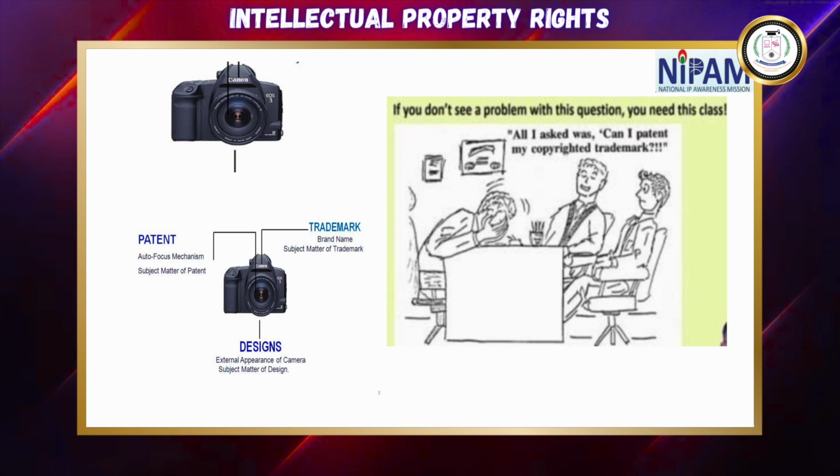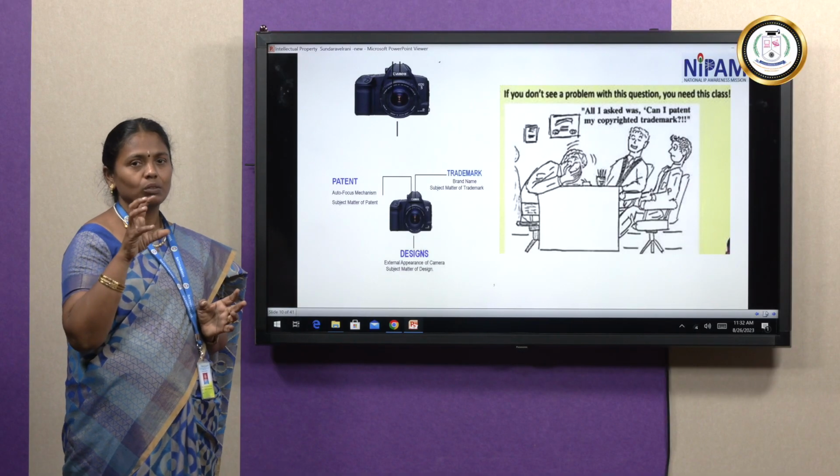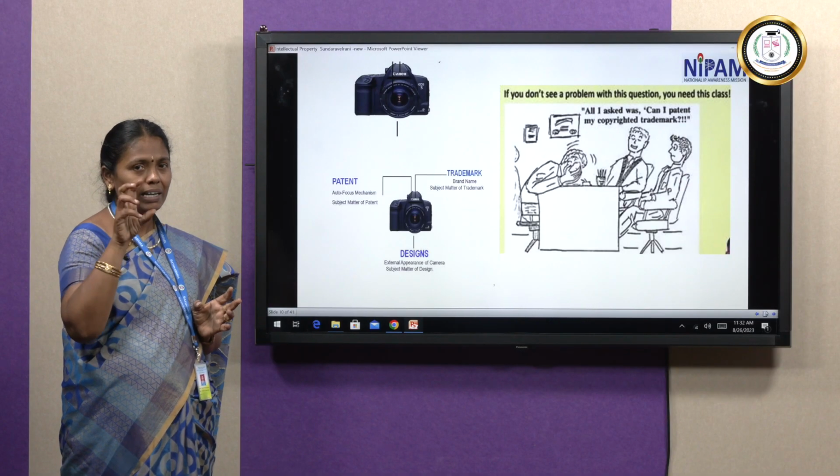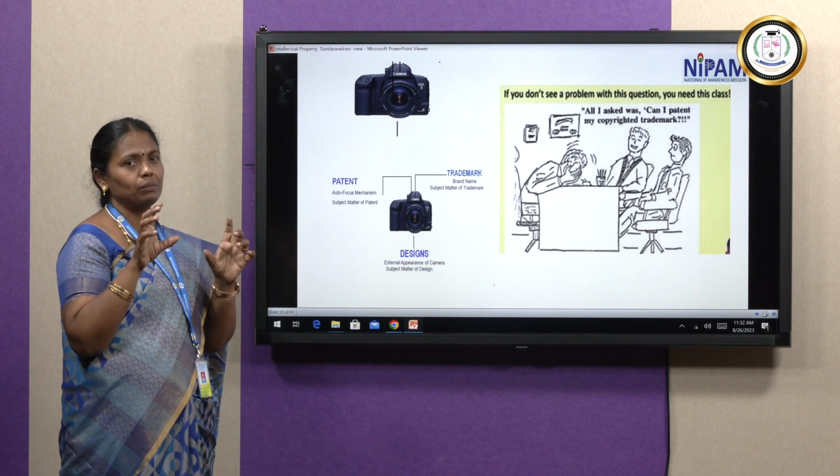Here the patent is the autofocus mechanism, the subject matter of the patent. So if you are creating one patent, we must define the subject. What is the subject of creating the particular patent? Here in this example, the automatic focusing mechanism is the patent.